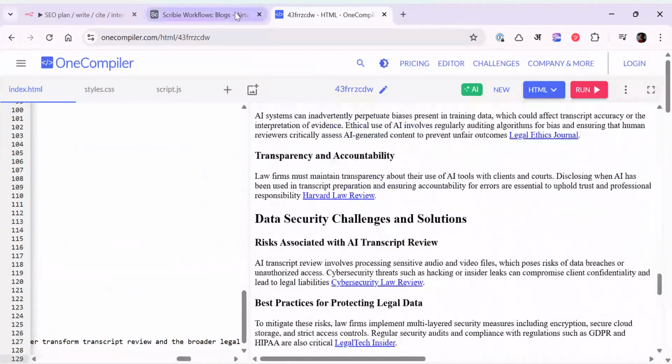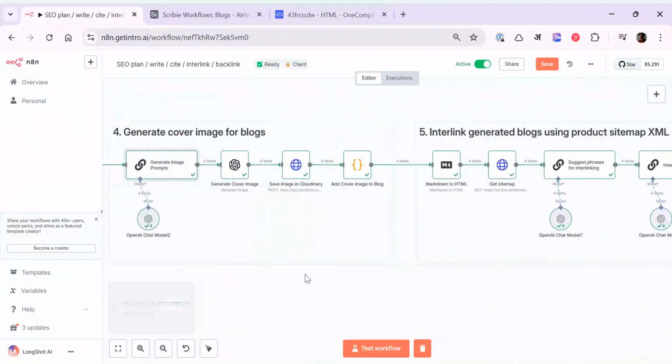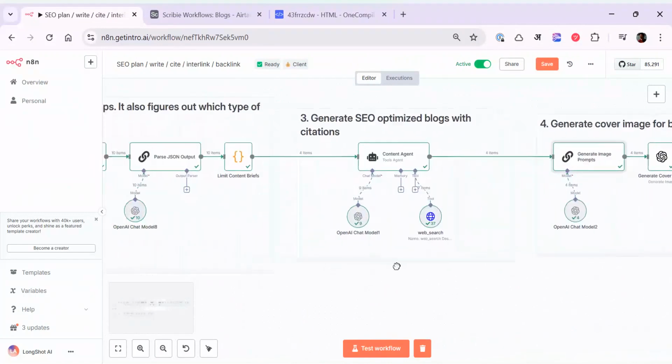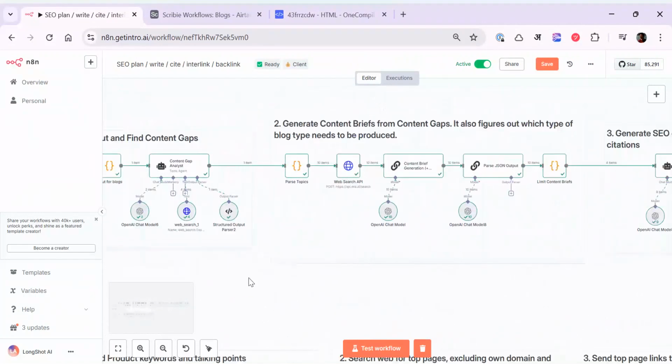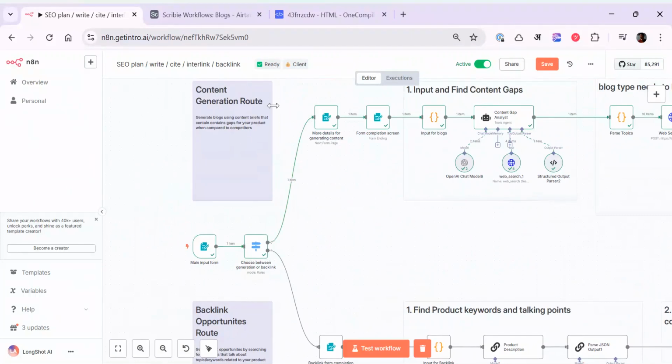Yeah. So now coming back to this. As I told you, this is phase 1, the whole blog. When we were running this, we ended up selecting, as you can see, there's a switch here, the content generation route. But if I clear it and run it again, we can do the same thing by selecting the other route. So now the blog has been generated. We want to figure out the backlink opportunity for these blogs, which is not a very trivial task, right?